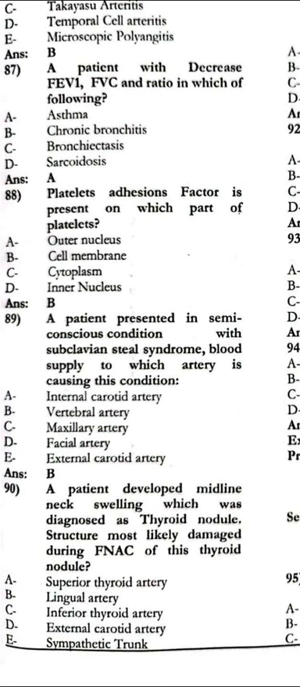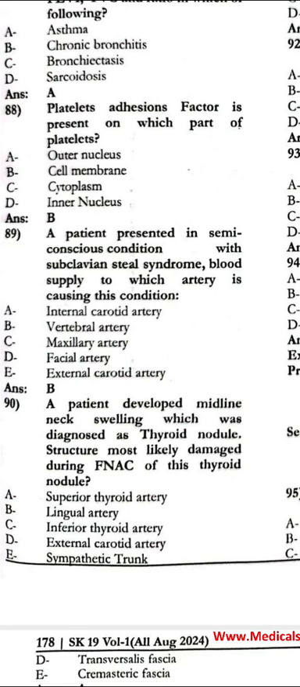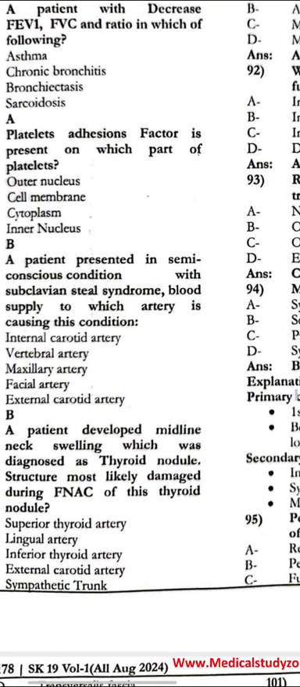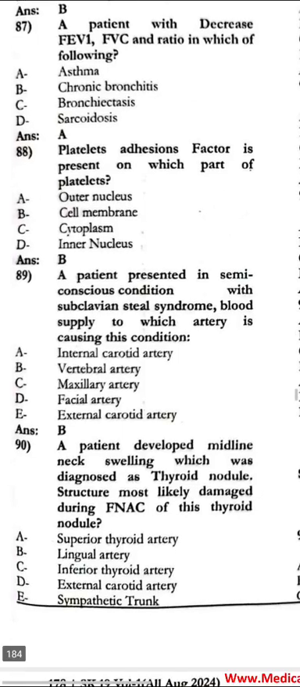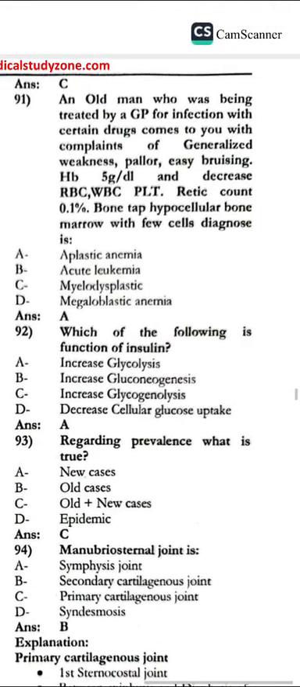The patient presented in a semi-conscious condition with subclavian steal syndrome. Blood supply to which artery is causing this syndrome? The vertebral artery. The patient developed neck swelling, which was diagnosed as a thyroid nodule. The structure most likely damaged during FNAC of the thyroid nodule is the inferior thyroid artery.